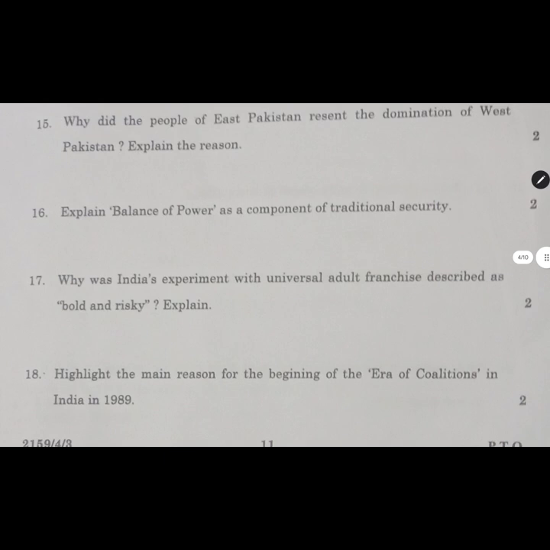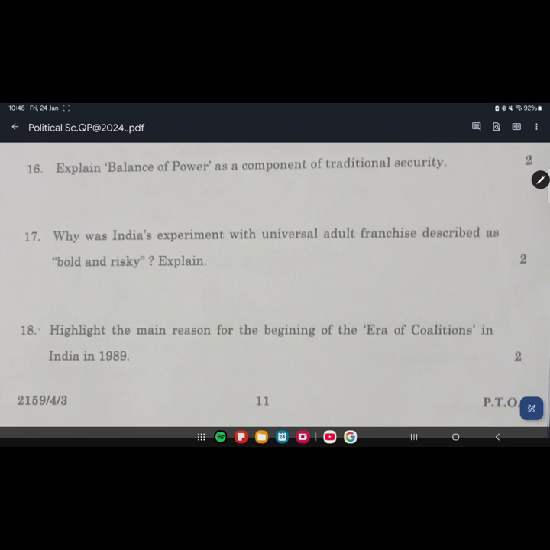The other three questions for 2 marks each: explain the balance of power as a traditional security component. यह भी आपकी बुक से ही है. You must be seeing that each and everything is from the book, nowhere else. So balance of power as a component of traditional security is the same thing I mentioned above in the MCQ part: both have equal power to fight, and only then is there a balance to start the fight. So that is an etiquette while starting a war, which is generally not followed at the moment.